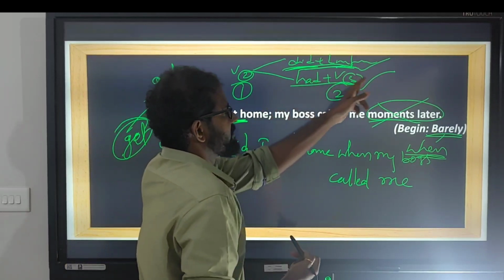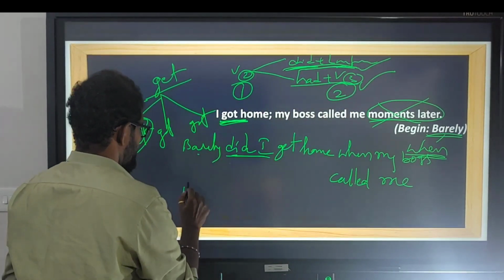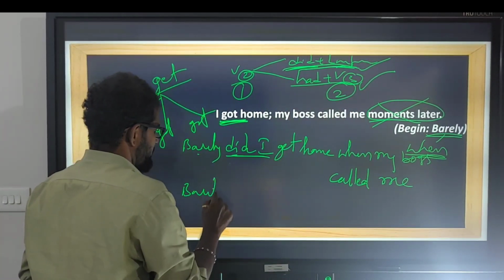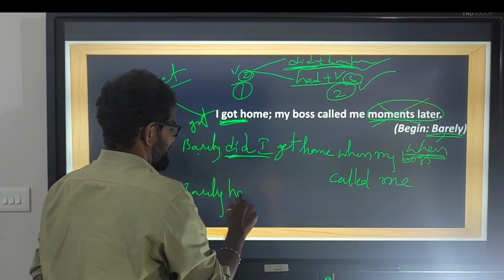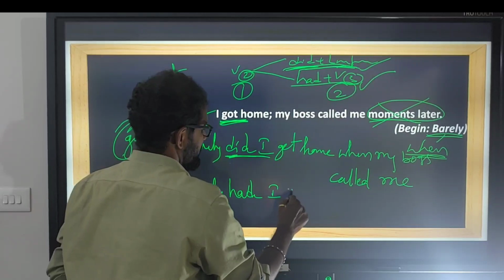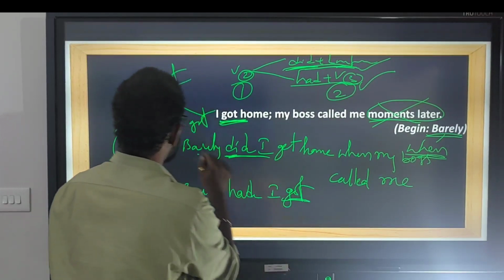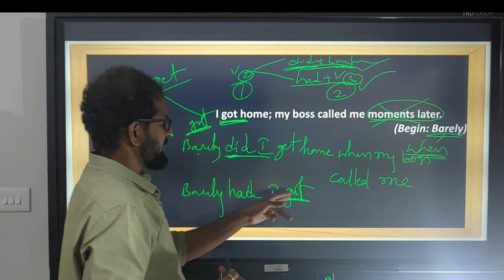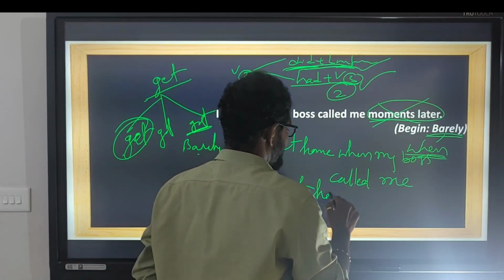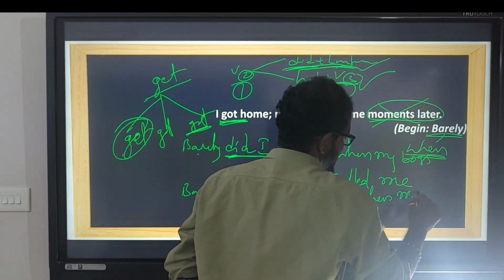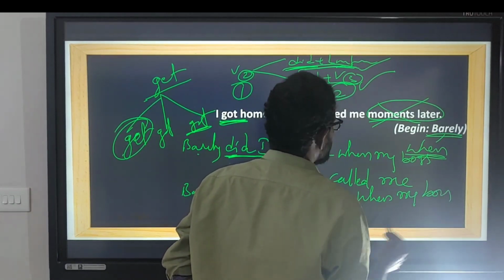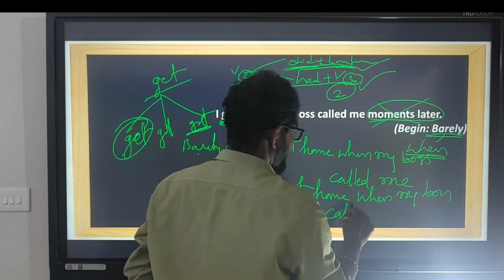So let us go with had plus V3. Barely, helping verb. Now this time had. Had I, V3, got. Had I got home when my boss called me.